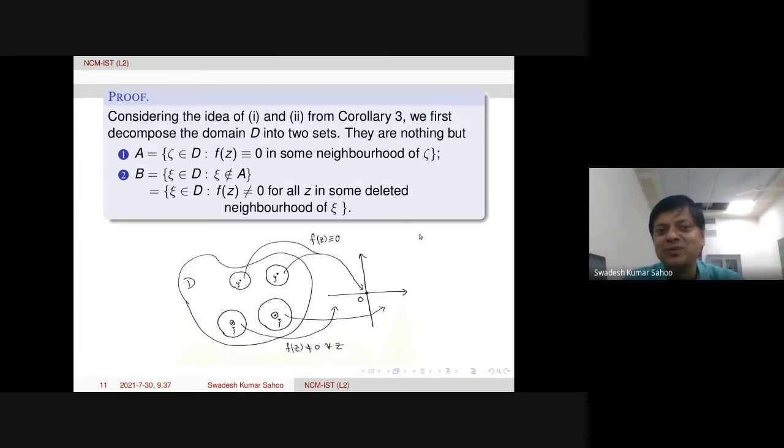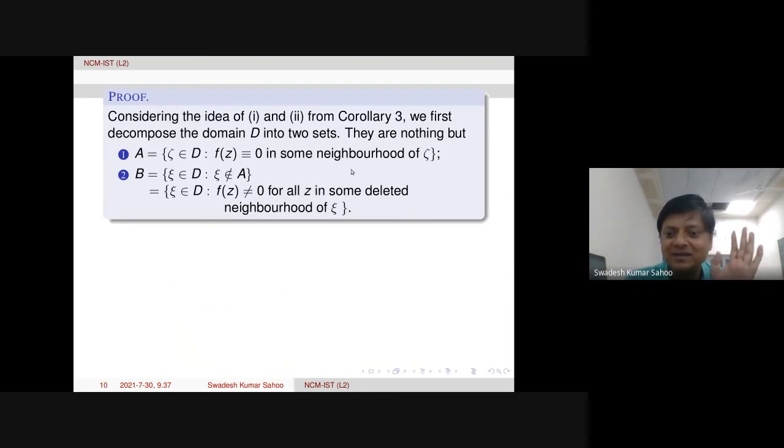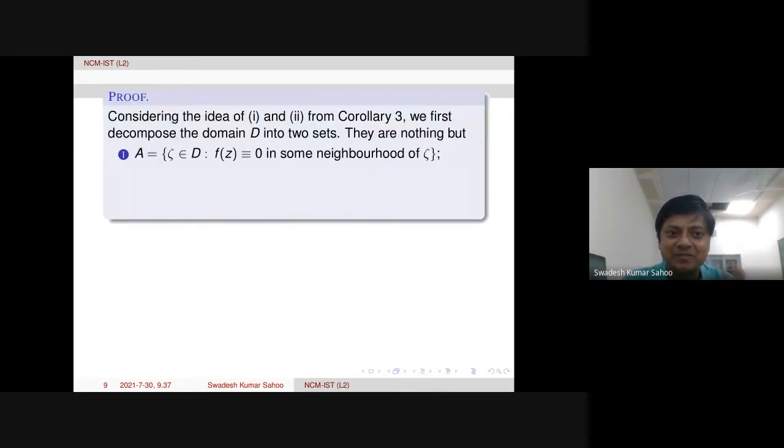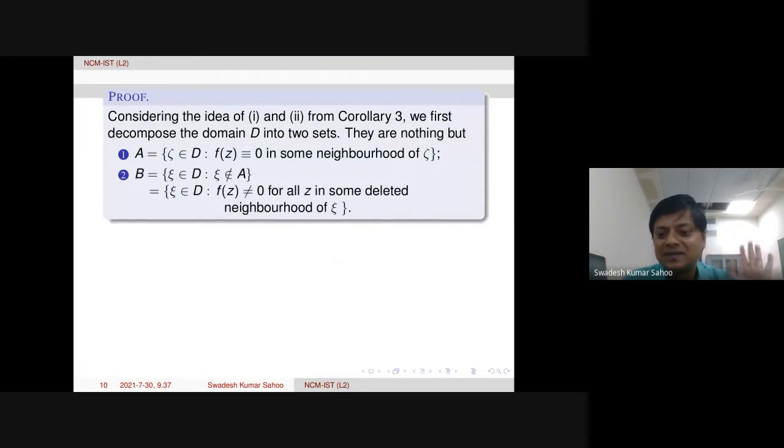Finally we'll prove that B is empty because A will contain the point. Which point? In the statement, the sequence is converging to the point A. So this point A will be inside the set A. That was the main thing. So here was the mistake yesterday.